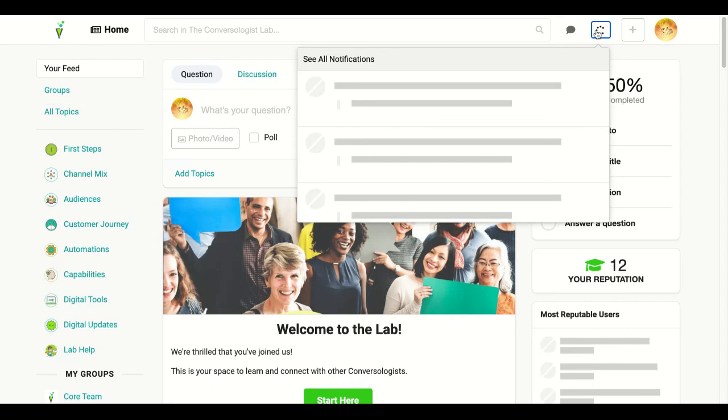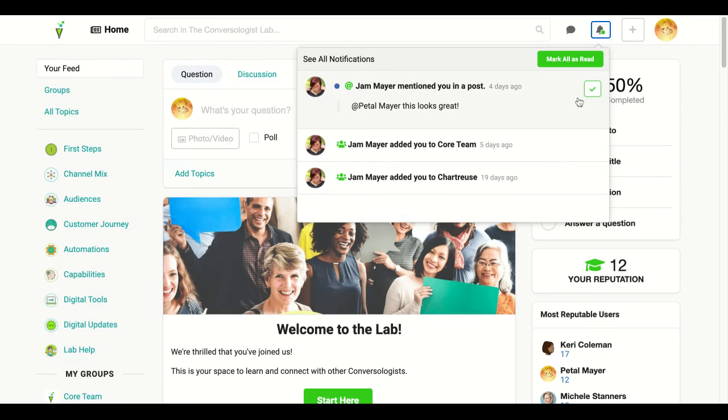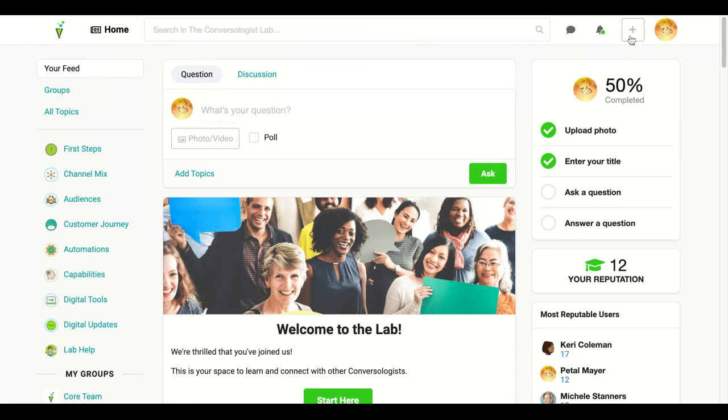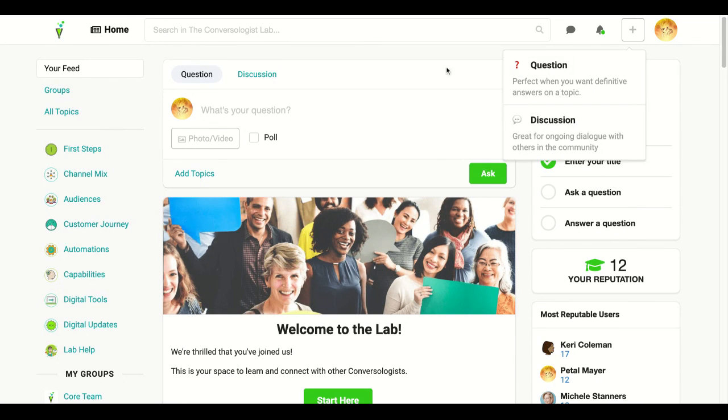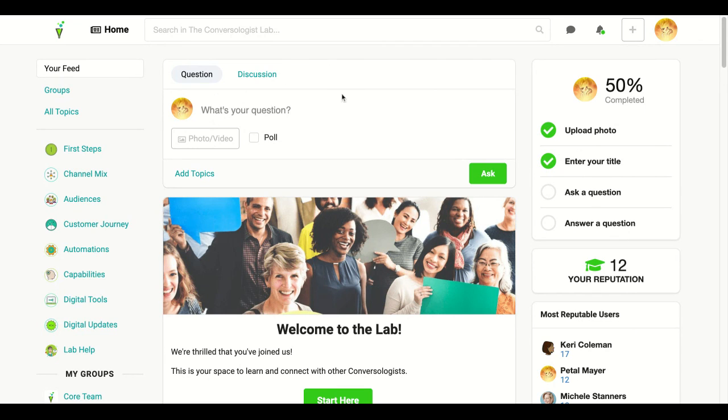This, as you all know, is the notifications area. You can mark each and every one as read, or if you want the whole thing, you can mark all as read. You can post your question, discussion, and all other content types two ways: with the plus button, or here, depending on where you're at, whether in a group or in the news feed. And lastly, if you click on your photo here, this is where you'll see your credit. You can log out, access account settings, draft stats, and of course your own profile, which you can then edit.